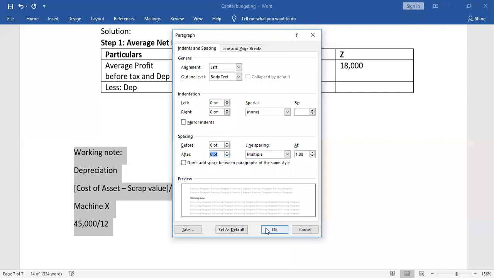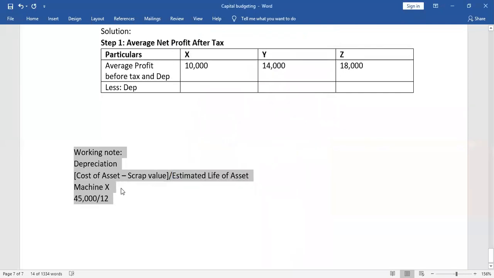There is a lot of space being used, so I have removed that space. How much is the answer coming? 3750. I suppose this answer is correct. What have you all got? 3750 is the depreciation for machine X.